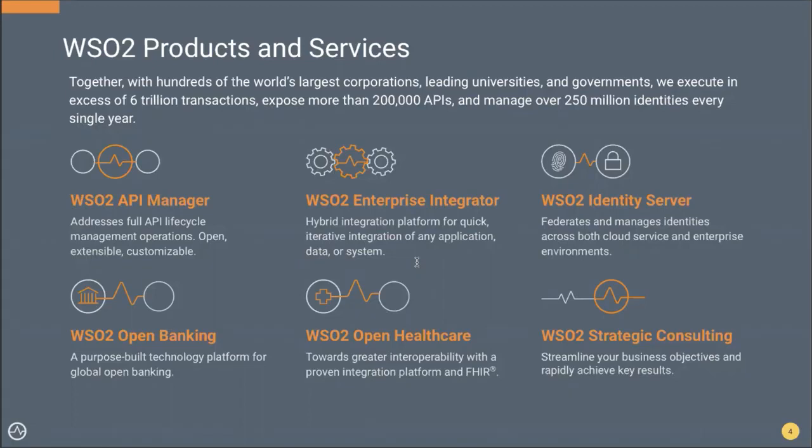On top of these integration and identity products, we have built some industry-specific technical verticals: WSO2 Open Banking, which serves open banking demands, and Open Healthcare Solution, which addresses healthcare-related requirements and integration demands. We also do strategic consultancy. These are our main offerings as of today from the WSO2 side.